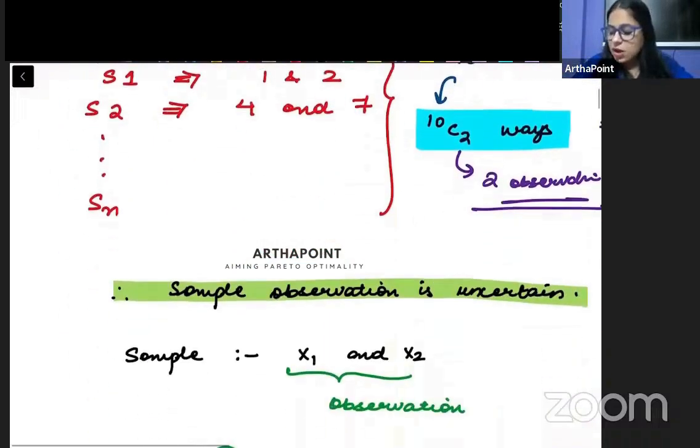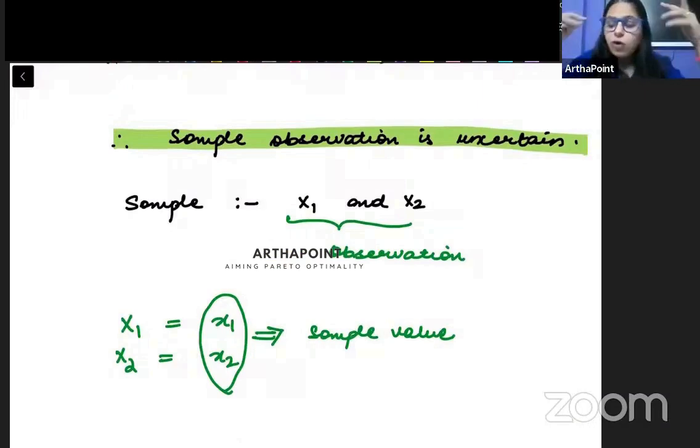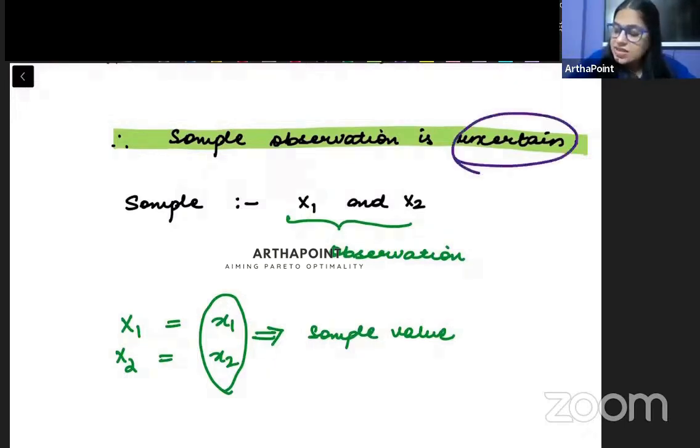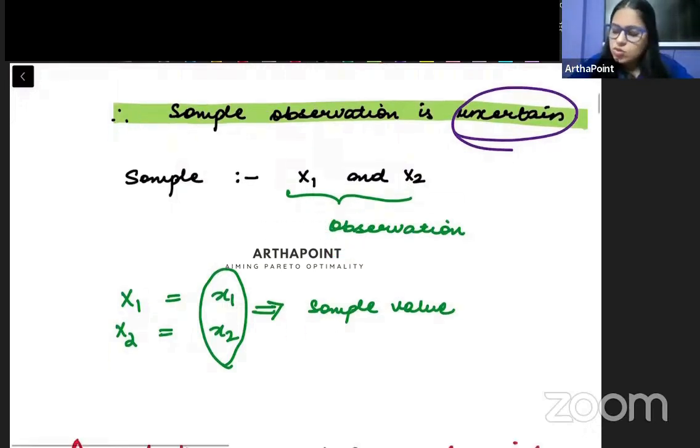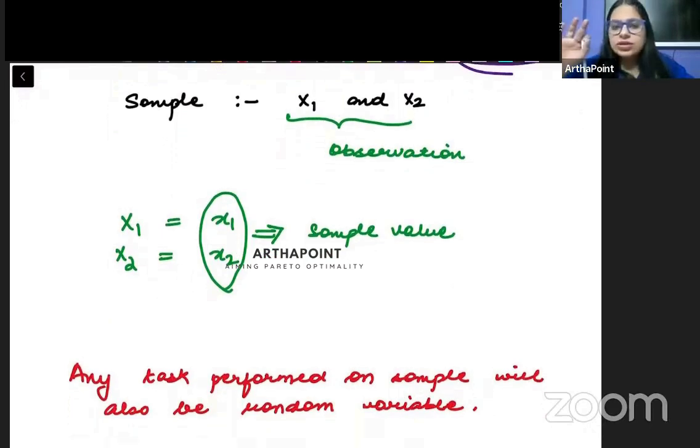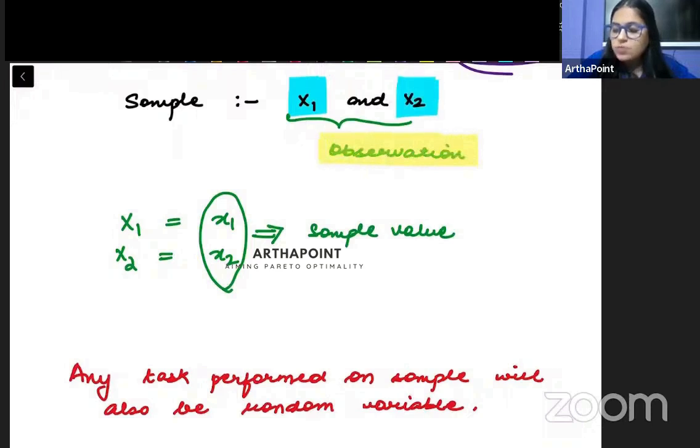Okay. So anyways, now coming forward, beta. So what we have understood therefore is that going ahead and collecting a sample, that is an uncertain process. उसमें थोड़ी uncertainty involved है क्योंकि कोई भी 2 number आप sample में collect कर सकते हो. Now I just want to focus a bit on the technical words here. So beta, whenever we write capital X1 and capital X2, this actually represents the observation.